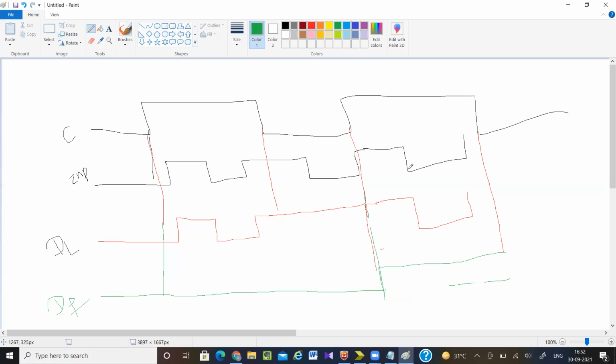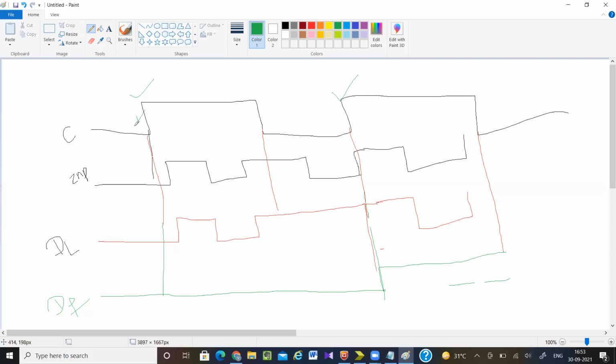Here my input is changing to 0, but it is not going to affect my flip-flop output, because the flip-flop output will only change whenever there is a positive edge. So here positive edge, here positive edge. At the edge only my output will change. So you can see both the outputs are not the same. In the latch, output will change whenever there is active level of clock, and in the flip-flop, output will change whenever there is active edge of clock.